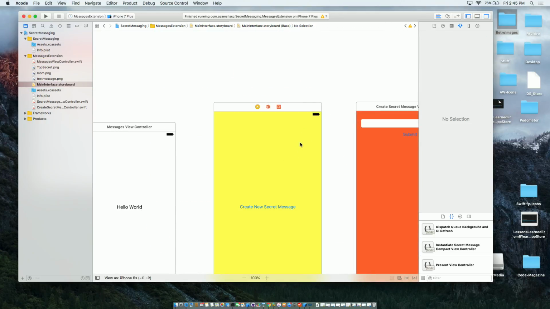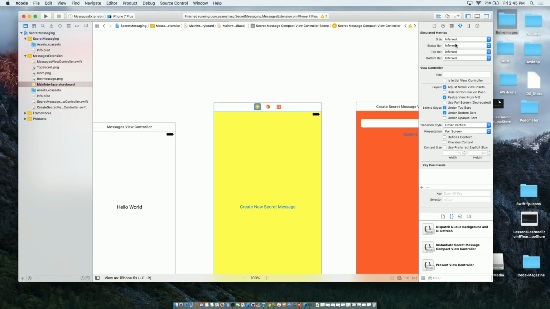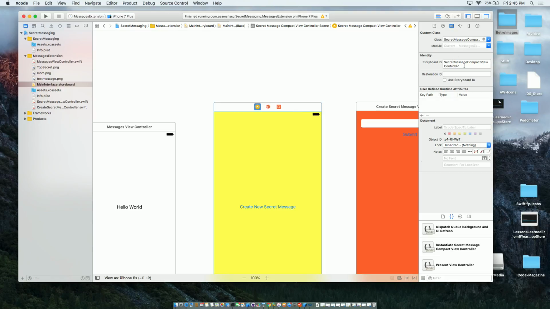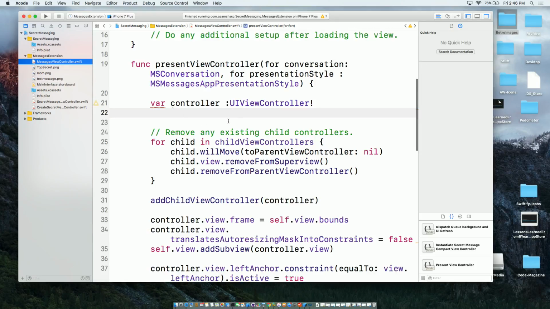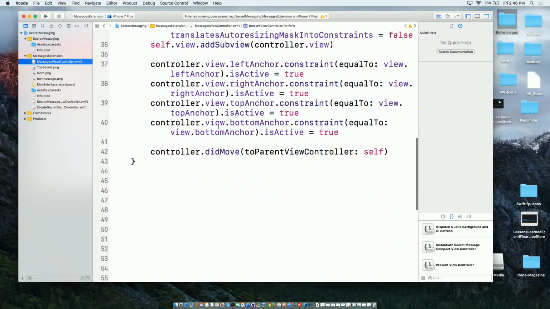And I want to inject this guy over here, the yellow guy. This yellow guy has a storyboard ID, which is secret message compact view controller, which I put there. So I can get that controller, and then I can inject that. So let's go ahead and do that.